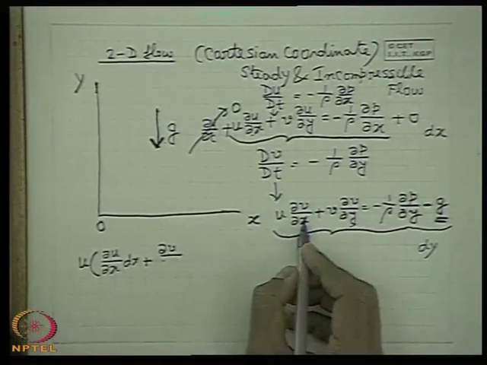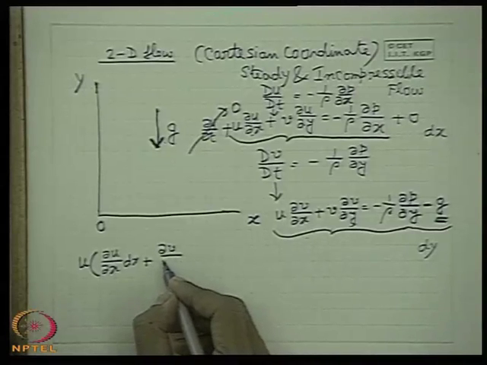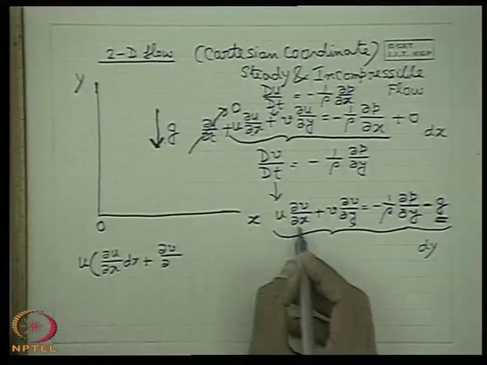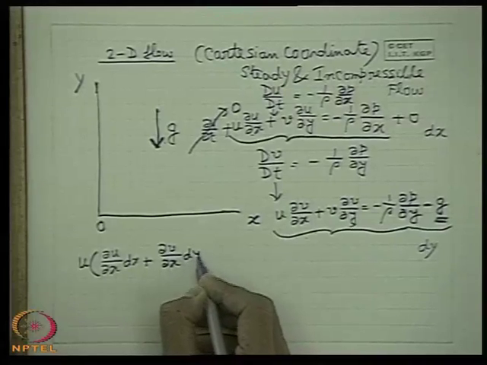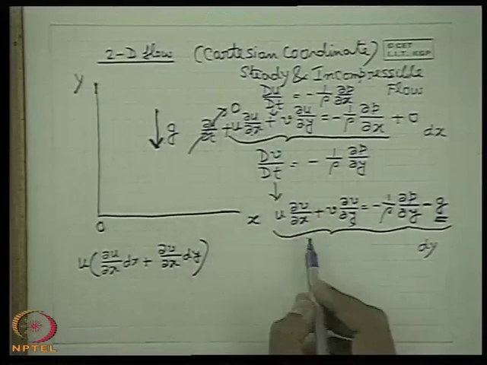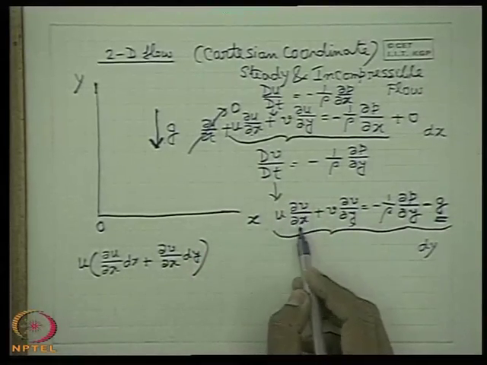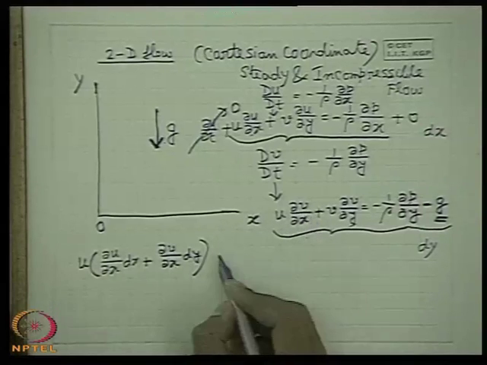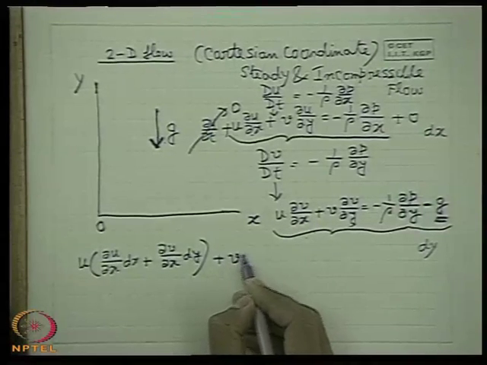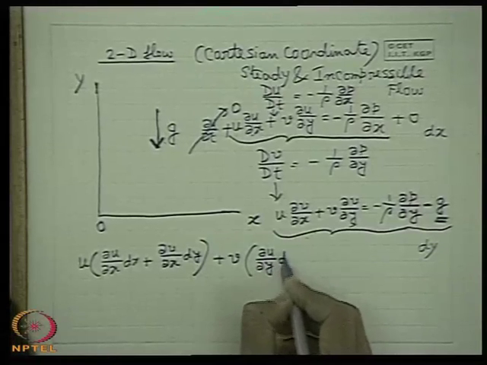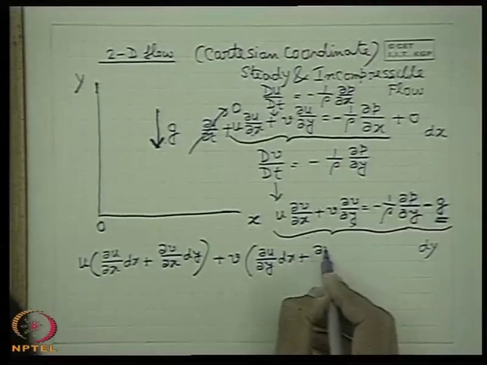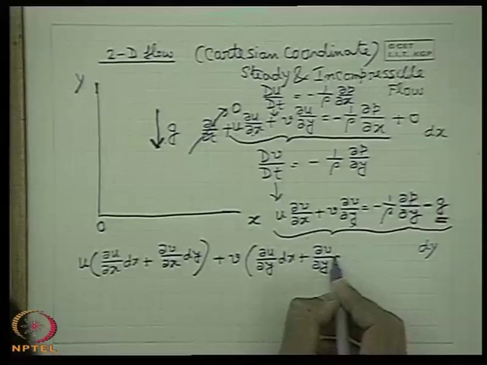Then u del v del x dy, sorry: u del u del x dx plus u del v del x dy, plus v del u del y dx plus v del v del y dy,